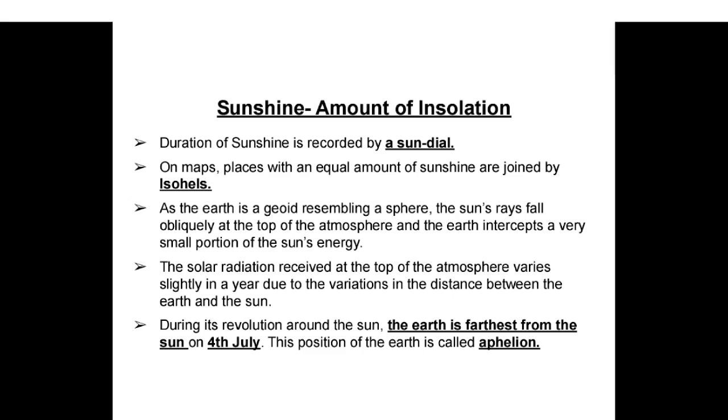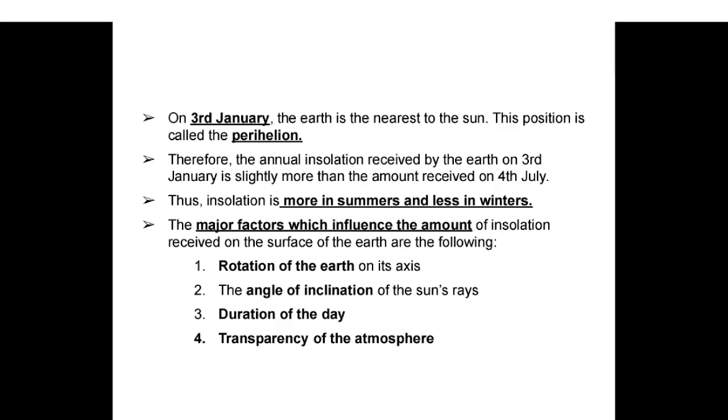During its revolution around the sun, earth is farthest from the sun on 4th July. This position of the earth is called aphelion, 4th July. On 3rd January, the Earth is the nearest to the Sun.